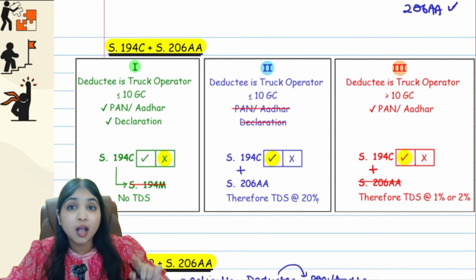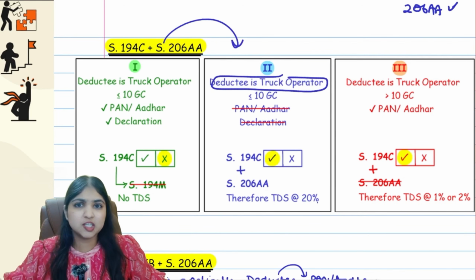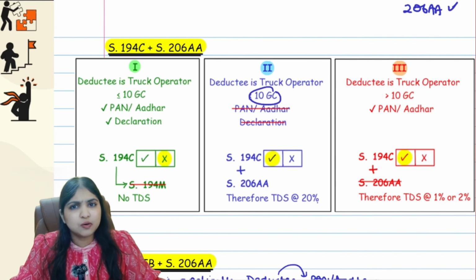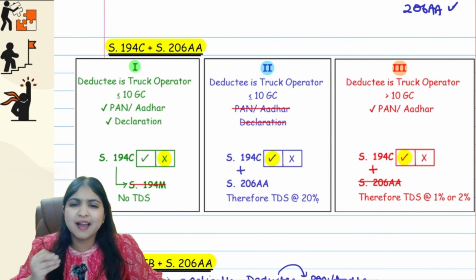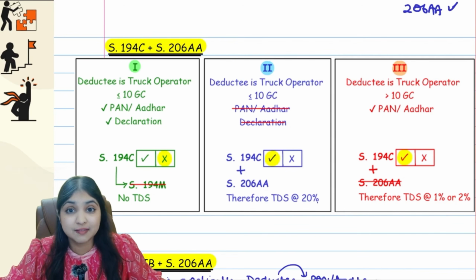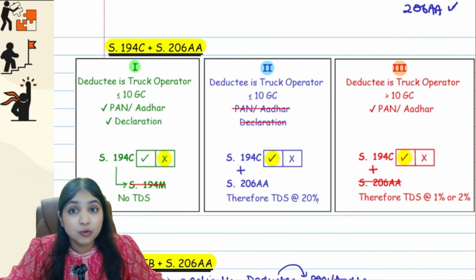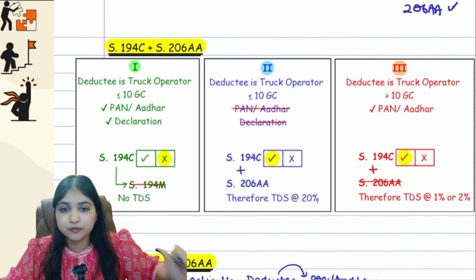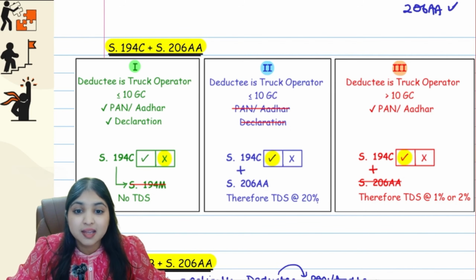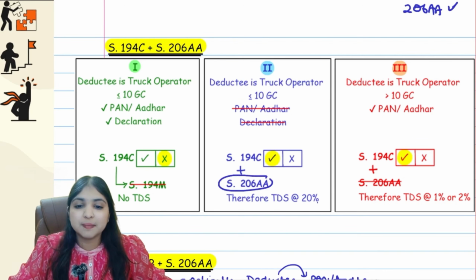Simple. However, come to the second situation now. Deductee is a truck operator. He's in the business of plying, hiring, leasing goods carriages. My first condition is fulfilled. He doesn't have more than 10 goods carriages. Second condition is fulfilled. PAN, Aadhaar, at least one he should give, guys. Even one he's not giving. He's neither giving PAN nor he's giving Aadhaar. He's not giving a declaration that these conditions are fulfilled. So therefore, now one condition is not fulfilled. Because one condition is not fulfilled, the exception will not apply. 194C will apply. But because the deductee is neither giving PAN nor giving Aadhaar, 206AA will also apply.